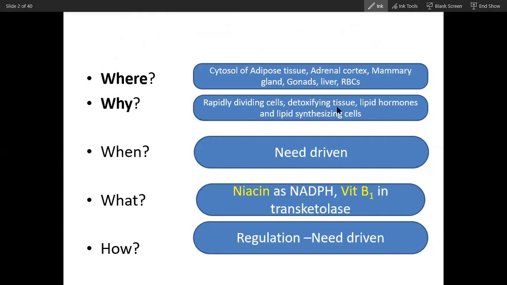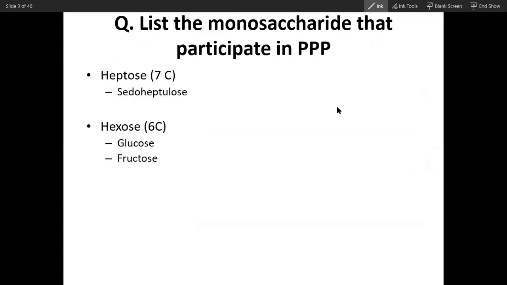Actually, the pathway in detail is not important. I will tell you in a very simple way. So this pathway is a very unique type of pathway. You will see many of the carbohydrates, monosaccharides come in this pathway. Here you will see a 7 carbon monosaccharide come in, sedoheptulose. Whenever you see the suffix -ulose, this is a keto sugar. Now again you will see hexoses, glucose and fructose, both will come in this pathway. 6 carbon, then again 5 carbon.